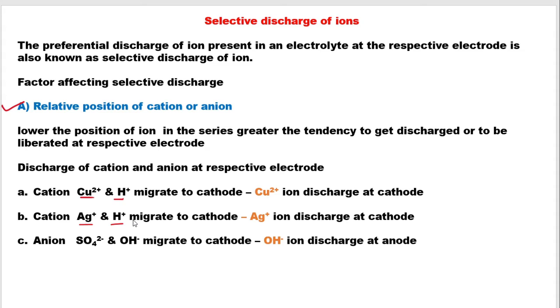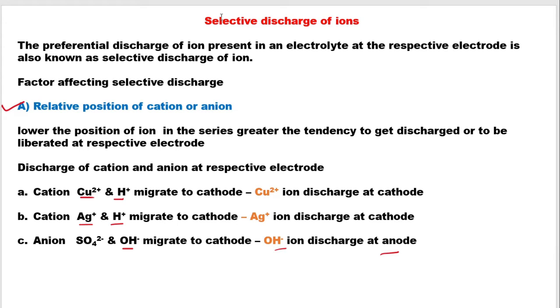Similarly, with anions, if you have sulfate and OH minus, as the position of OH minus is below the sulfate ion, it will get discharged at the anode. Clear? So the position helps in selective discharge of the ions.